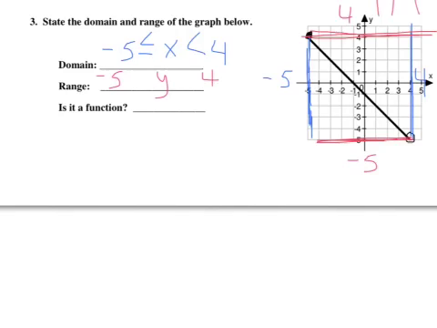So we start with the -5, and I look down here, and I see that there's a single point right here that comes down to -5. And since it's an open circle, we don't use equal with it, so we're just going to use the less than symbol. At the top, we see that the highest point is 4. It's a closed circle, so that means it does include the value. So we will say that y is less than or equal to 4.